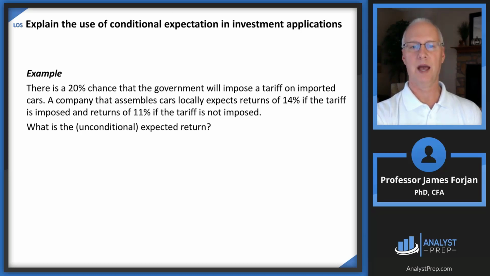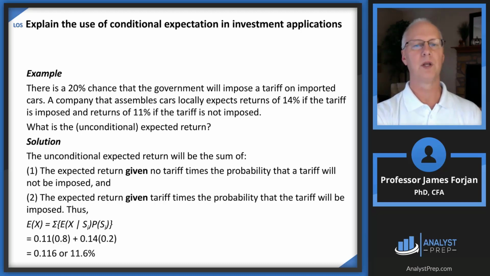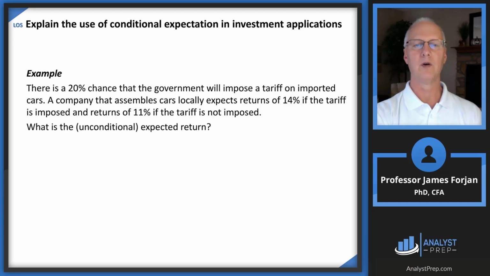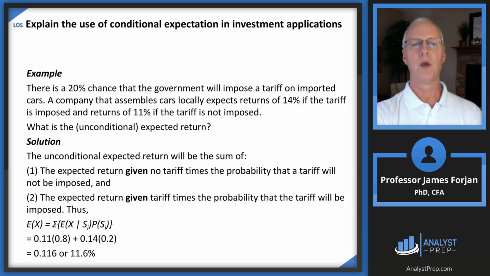All right, so think about what you have. You have two states of nature. One possibility is 14%, another possibility is 11%. So all we're going to do is weight those possibilities, with a 20% chance of the tariff. We're going to take the 11% times the 0.8 and then the 14% times the 0.2. So that's really a weighted average. This example is really good to help you understand that dealing with probabilities is just like a weighted average. So what's our answer there? Around 11.5%.